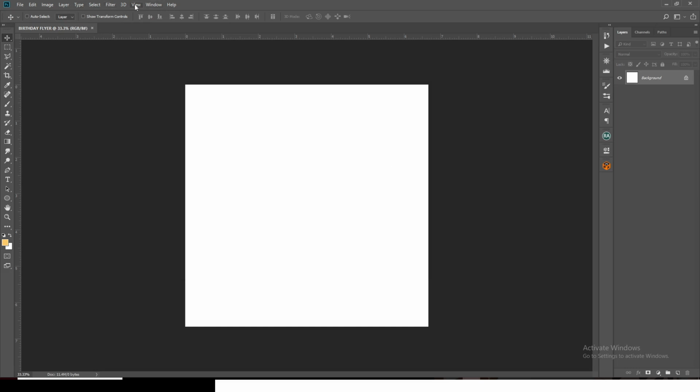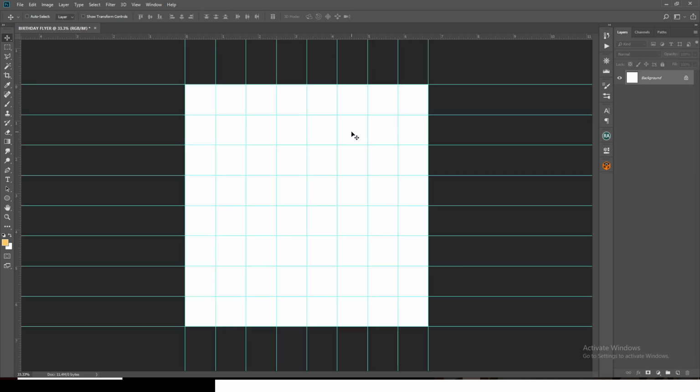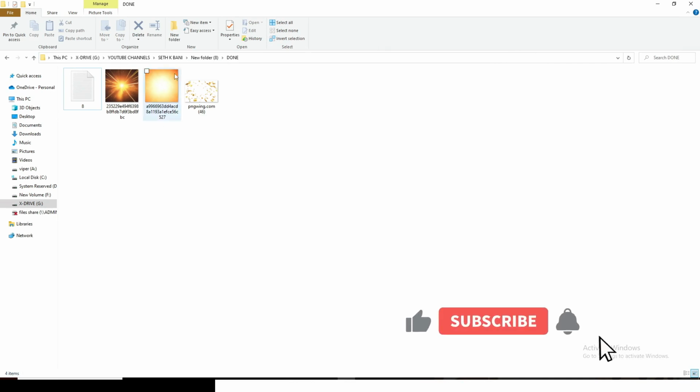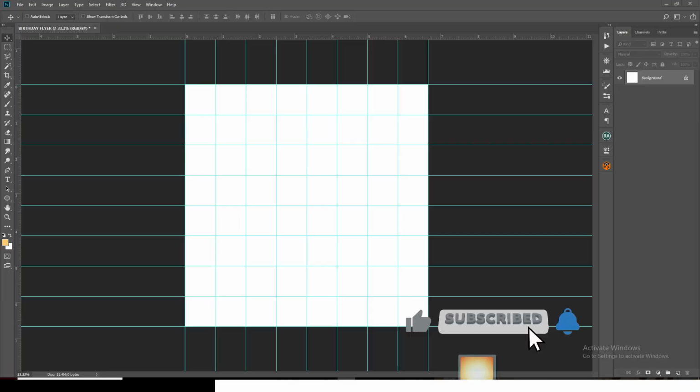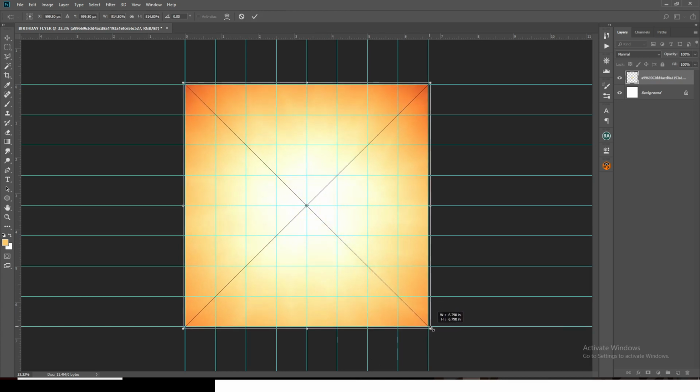Now you also need to create our guides, so I'm going to click on it, type 8 here, and then click on OK. Now let's start with our background. These are the source files. I'm going to leave everything in the description for you. I'll drag it into the canvas, and then I'll resize it.